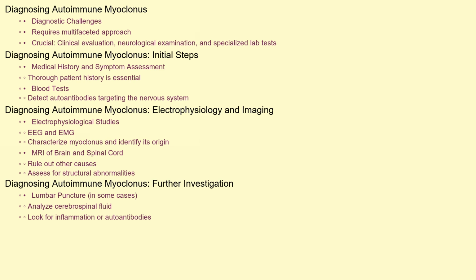Diagnosing autoimmune myoclonus can be challenging, often requiring a combination of clinical evaluation, neurological examination, and specialized laboratory testing. A thorough medical history and assessment of the patient's symptoms are crucial. Blood tests are performed to detect the presence of specific autoantibodies known to target the nervous system. Electrophysiological studies, such as electroencephalography, EEG, and electromyography, EMG, can help characterize the myoclonus and identify its origin. Magnetic resonance imaging, MRI, of the brain and spinal cord may be used to rule out other potential causes and assess for any structural abnormalities. In some cases, a lumbar puncture may be performed to analyze the cerebrospinal fluid for signs of inflammation or autoantibodies.